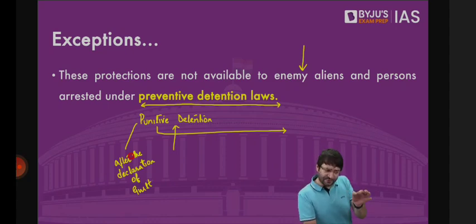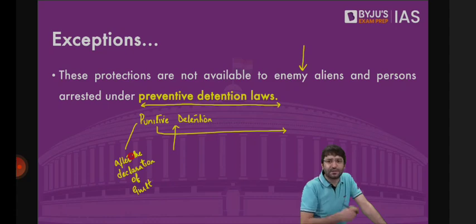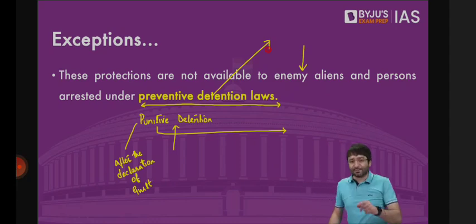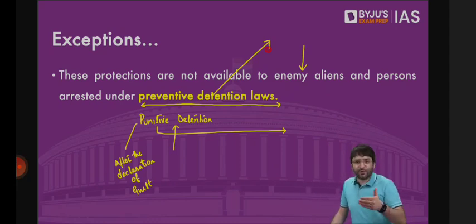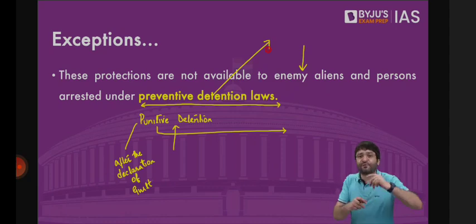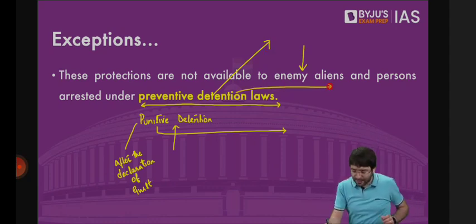Should we let this fire engulf the entire city and then arrest this individual? Or should we not prevent the city from being burnt? Should we not prevent this crime from taking place? This is where preventive detention comes into the picture. That means you are being prevented from committing a crime, from violating the law. You have not violated a law. You have not committed any crime. But through these laws, we are preventing you from committing the crime. Those laws are what we call preventive detention laws.